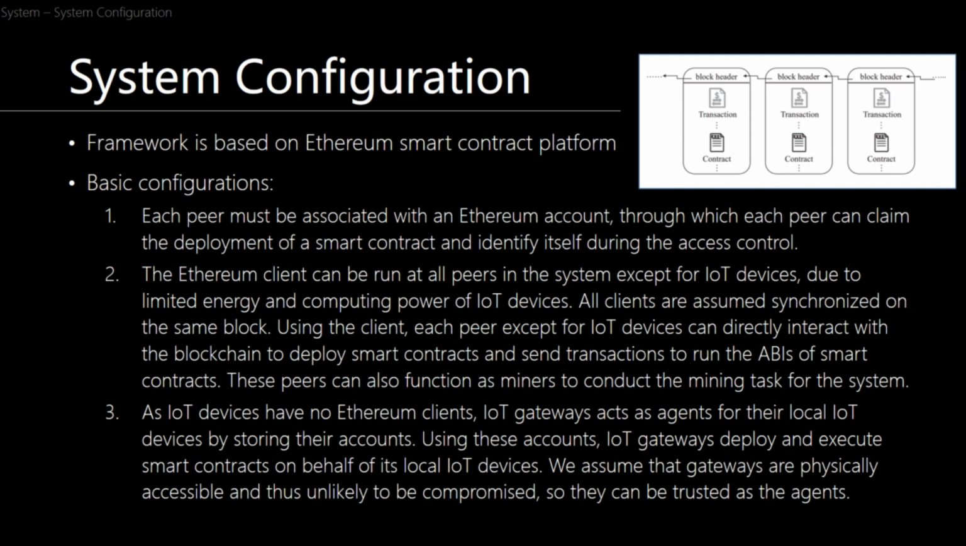All clients are assumed synchronized on the same block, and by using the client, each peer except for IoT devices can directly interact with the blockchain to deploy smart contracts and send transactions to run the APIs, which are the functions of the smart contract. And these peers can also function as miners to conduct a mining task for the system.